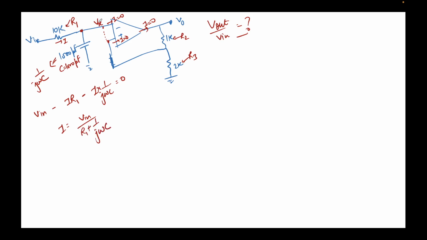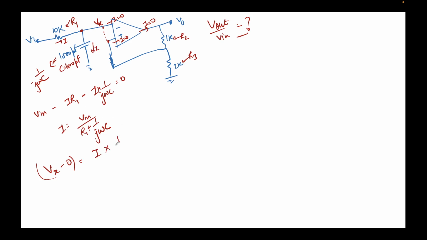Now, in order to find the value of Vx, we apply Ohm's law across this capacitor. What is Ohm's law? Ohm's law says voltage across an impedance, in this case a capacitor, is equal to the current flowing through it, which is I, times the impedance.